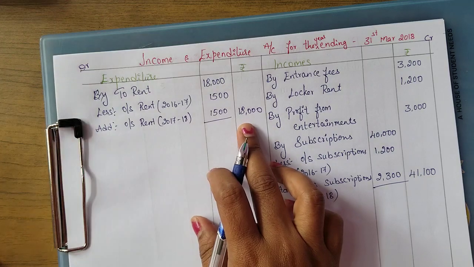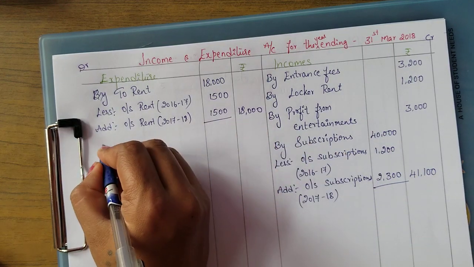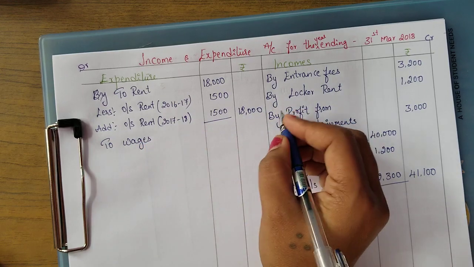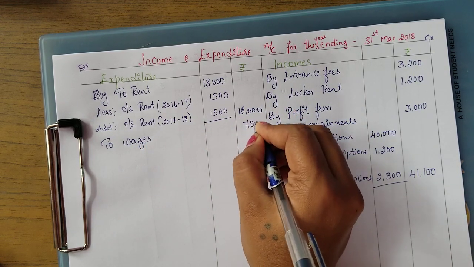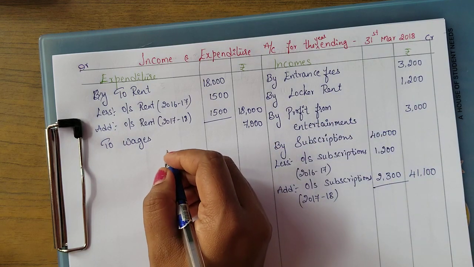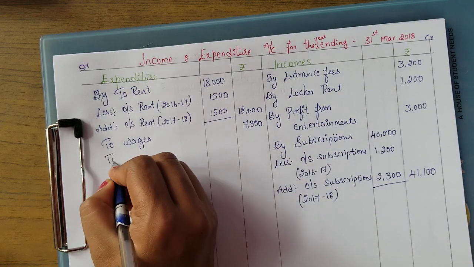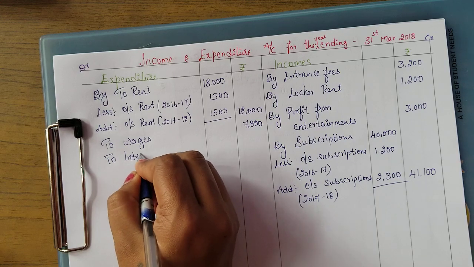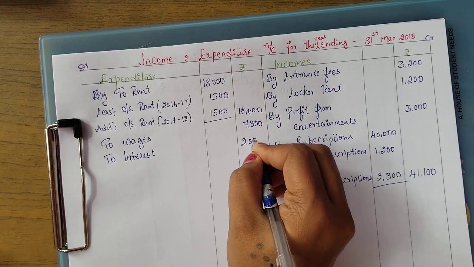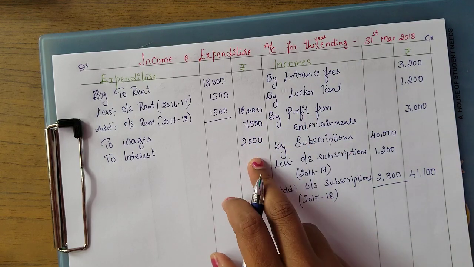Okay, fine. Next we have wages. To wages there is no adjustment, so I am taking directly. Okay, and the next we have interest. So interest paid, when they have given it on the payment side, it is interest paid 2000.